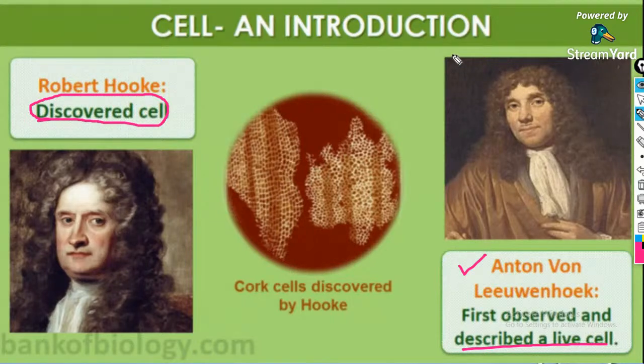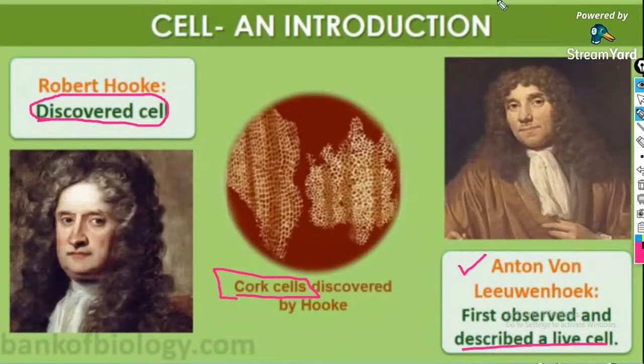And if a question is asked, who discovered the cell, the answer is Robert Hooke. Robert Hooke observed the structure of cells from cork cells and described it as a structure like a honeycomb, right? So these are some of the histories of cell discovery.